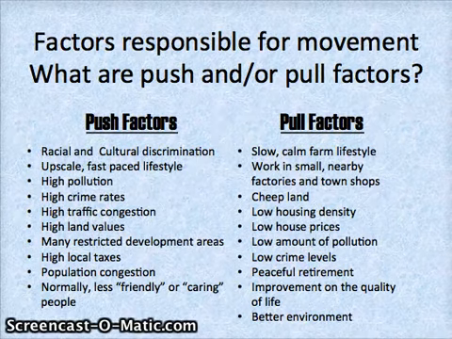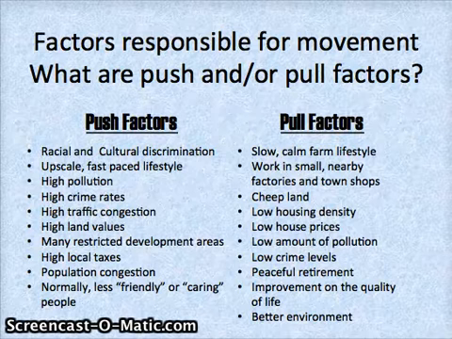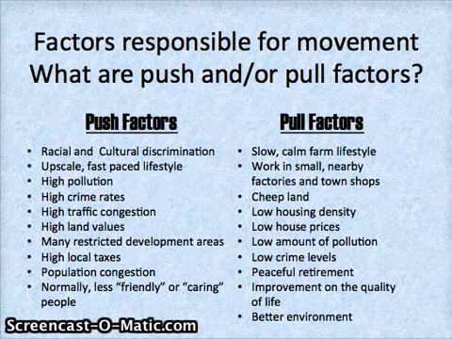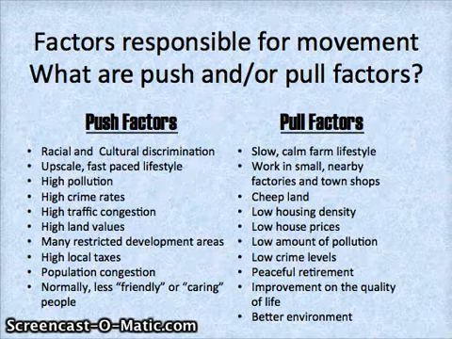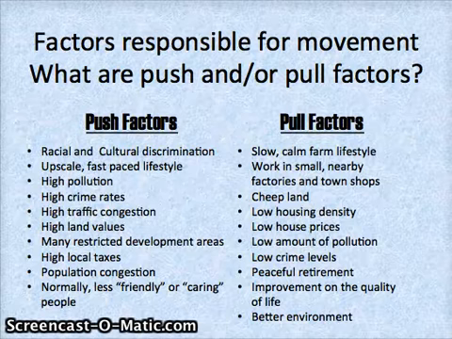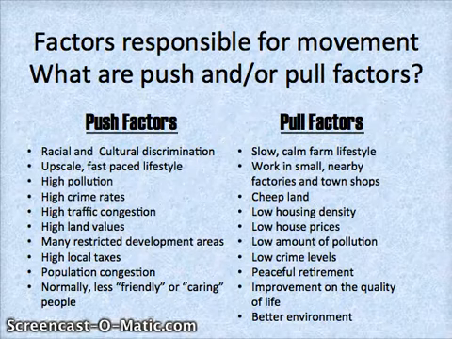There are many factors that are responsible for the counter-urbanization movement. These factors are either called push or pull factors. A push factor is something that would lead a person to leave the urban area, while a pull factor is something that would attract a person to go to a rural area. Some of the earliest push factors that existed long ago were cultural, religious, or racial discrimination.